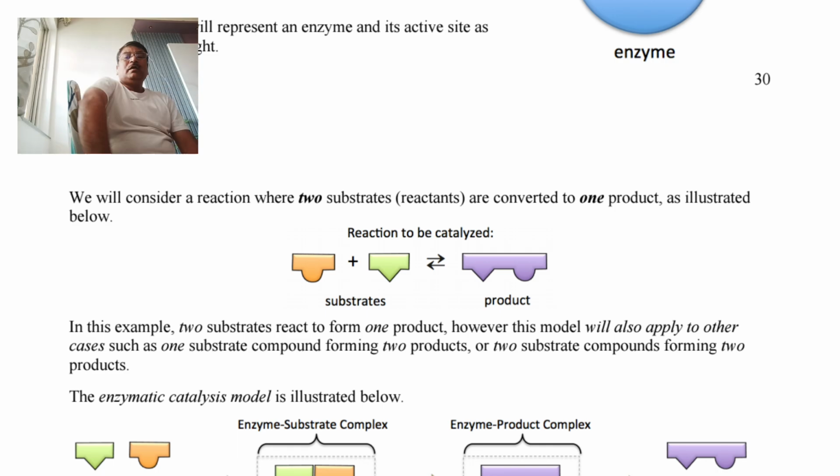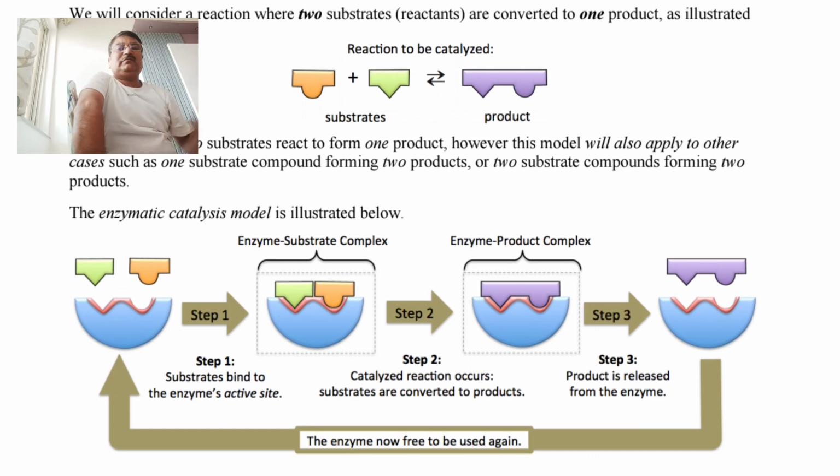This is simple. Now whenever these two substrates come in contact with enzyme, that is biological catalyst, then the rate of combination of these two substrates reacting with each other becomes rapid, and we are getting one product whenever two substrates are combined in presence of enzyme as a catalyst. Reaction takes place like this. See the reaction, how it takes place.